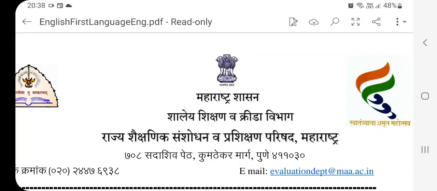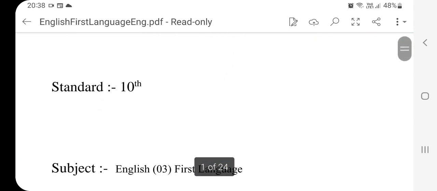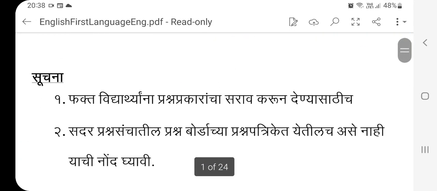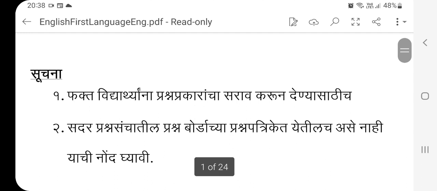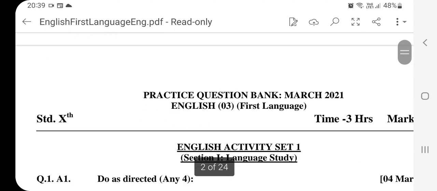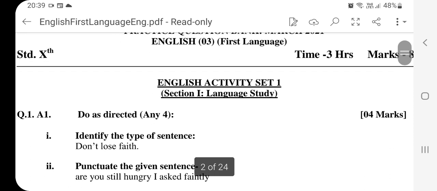These are the questions from the question bank by the Maharashtra Shasan Shalaya Vibhag wa Krida Vibhag. Of course, it goes on to say that these are the questions which will help the students to understand the type of sentences that can be asked in the grammar section. I hope it turns out to be useful.